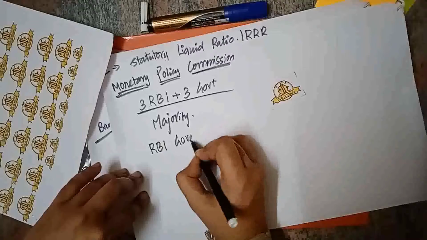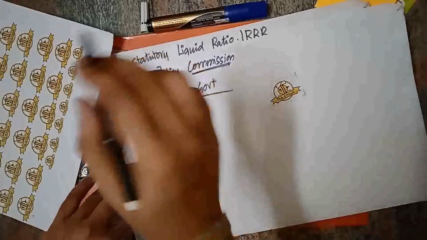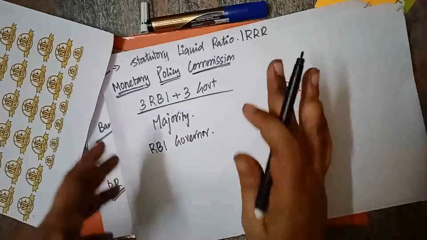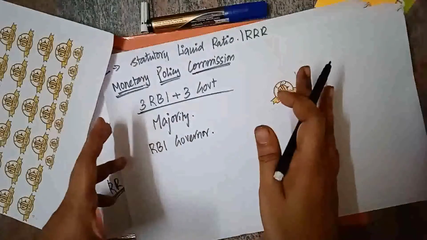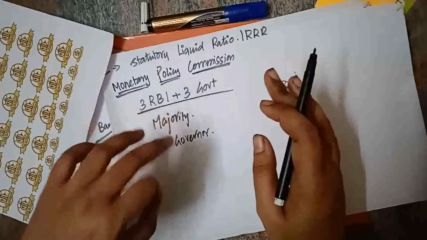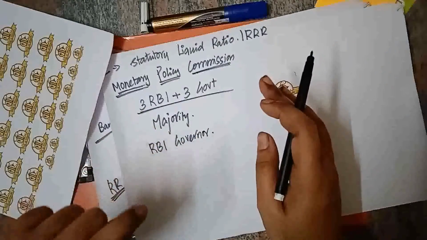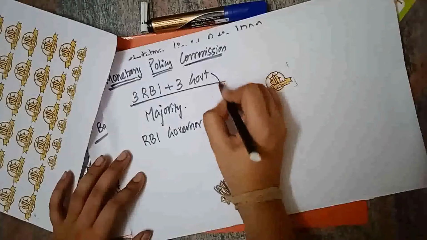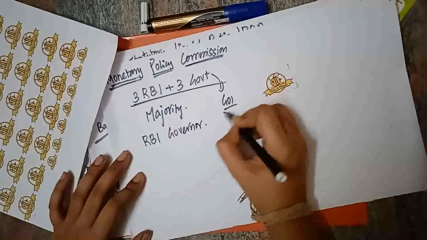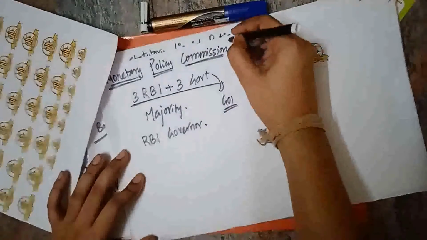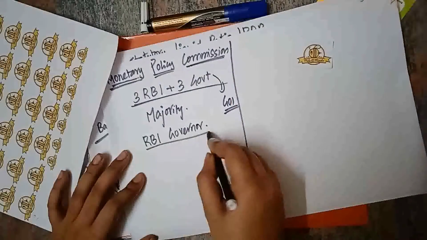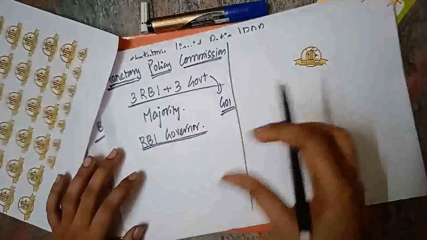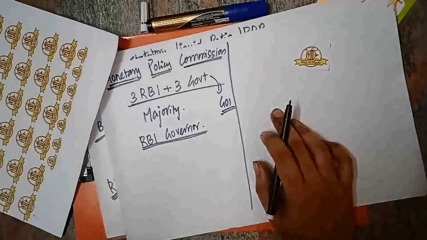Earlier, the RBI governor had the sole responsibility and decided the monetary policy, but now it is decided by a joint committee, in which 3 persons from the RBI as well as 3 persons from the government exist. The majority decision is taken. So this is in favor of the Government of India, because earlier the RBI had the sole power, but now the government also has some power.